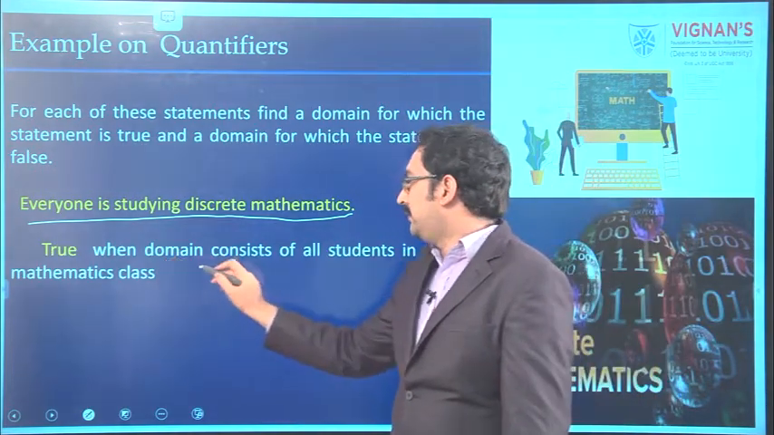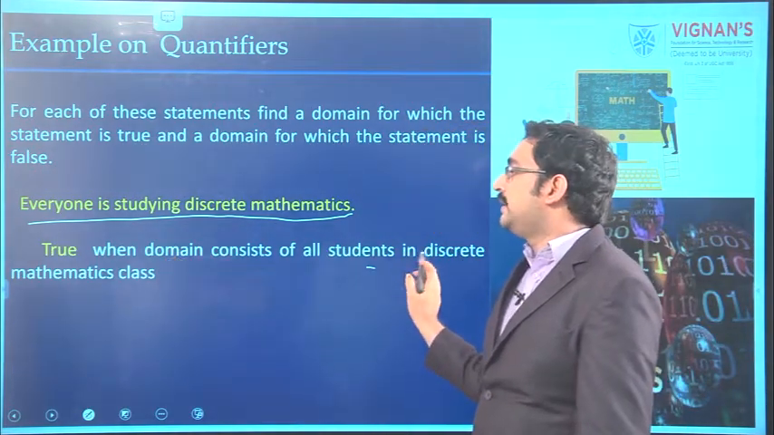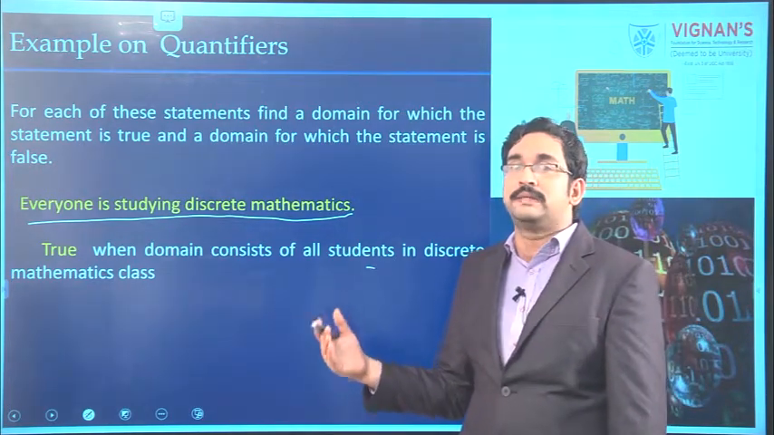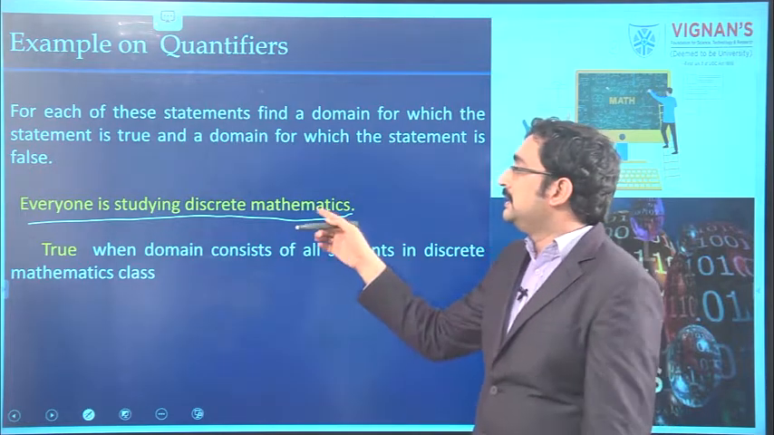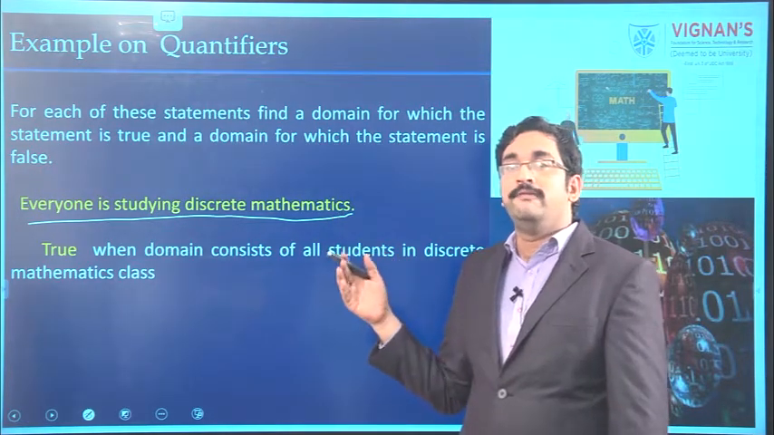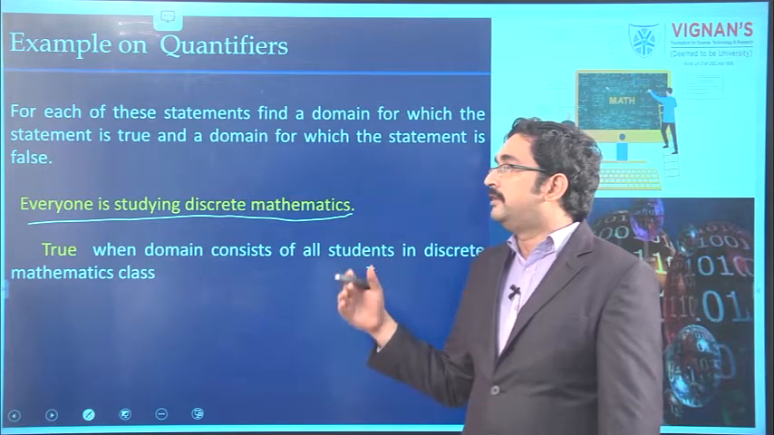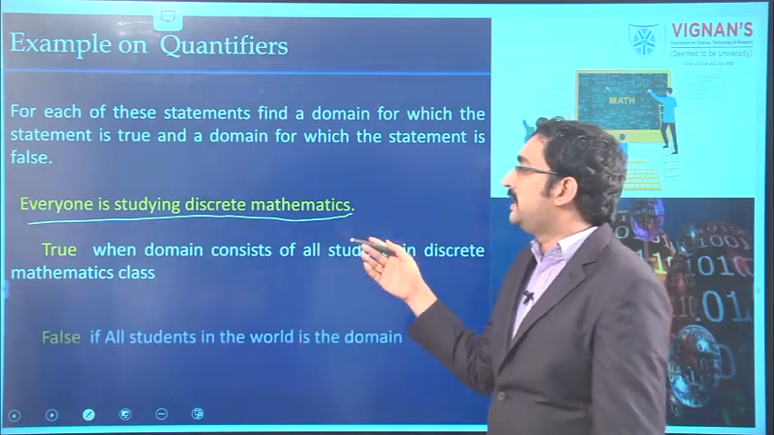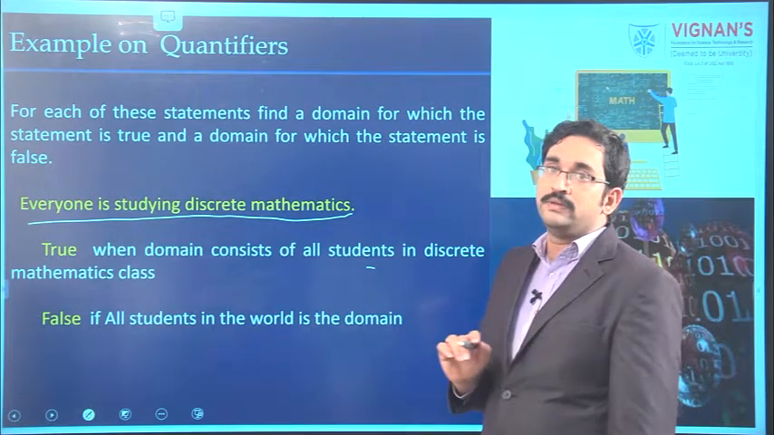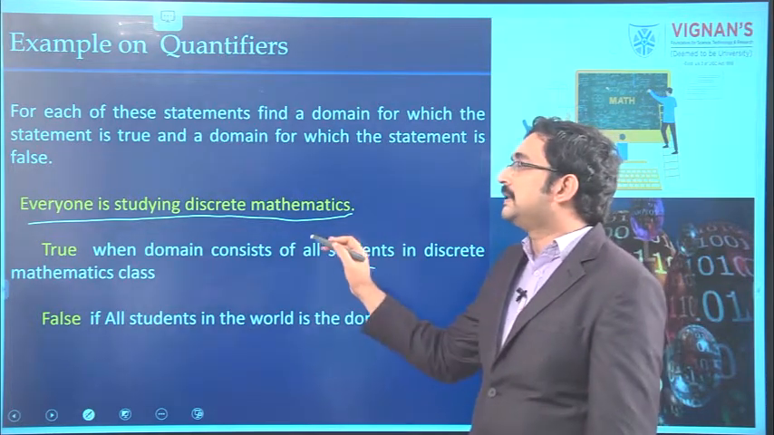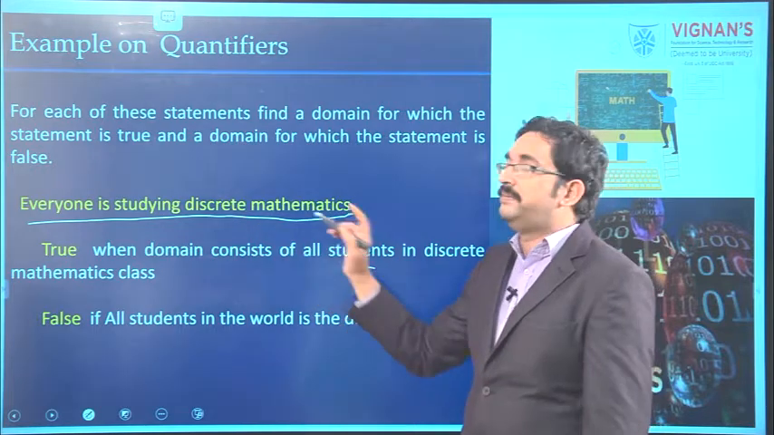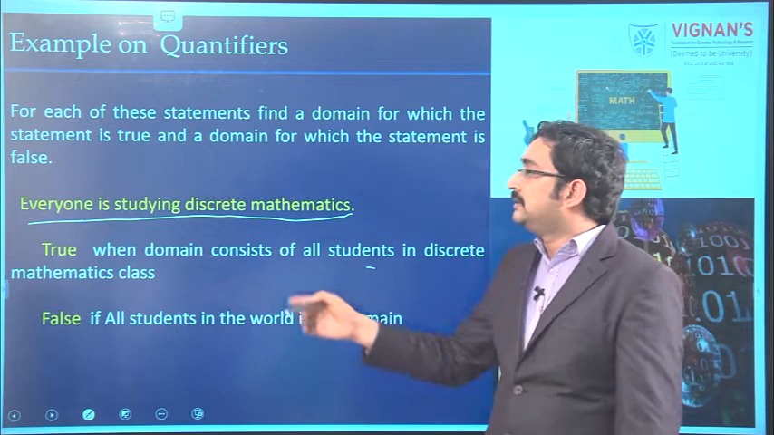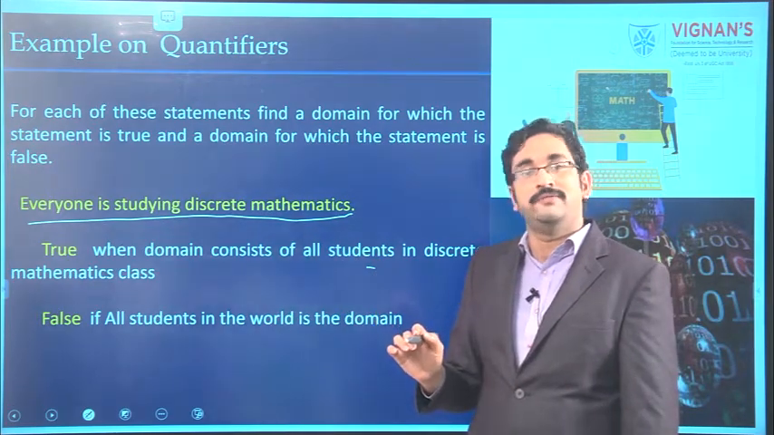It will be true when the domain consists of all students in the DMS class. If we consider all the students in the DMS class as the domain, then this condition will be true. Then when will it be false? If the domain consists of all the people in the world, then this statement will be false. So, for the domain of all the students in the DMS class, this will be true. And if you take all the persons in the world as the domain, then this condition becomes false.